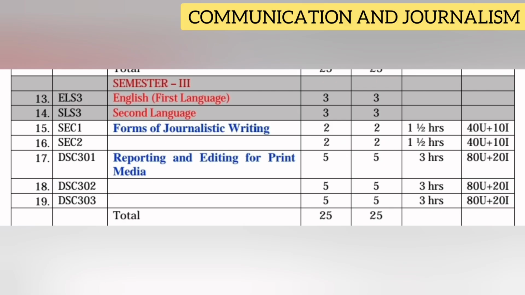Communication and journalism subject, we have 2 papers. First paper, forms of journalistic writing. For this paper we have 2 classes per week and 2 credits, and exam duration is 1.5 hour, and total marks for this subject is 50. Out of 50, 40 for semester exams, 10 for internal exam.